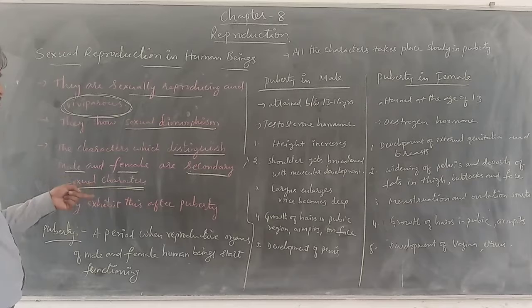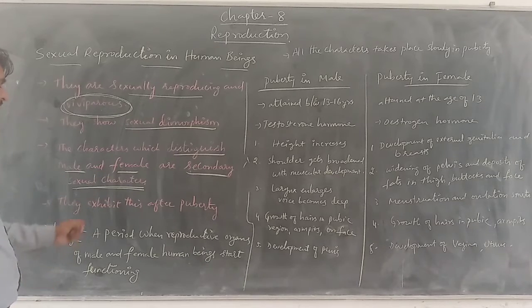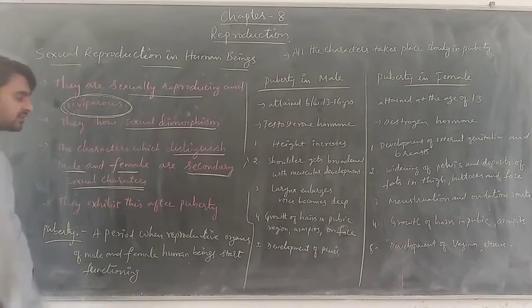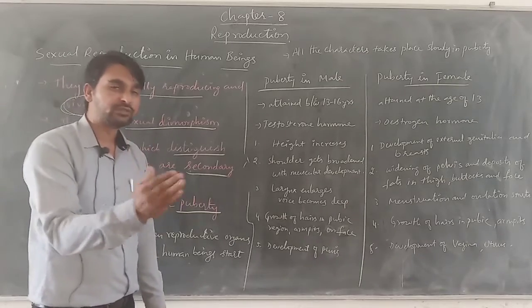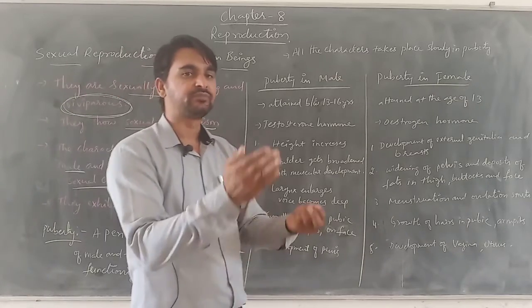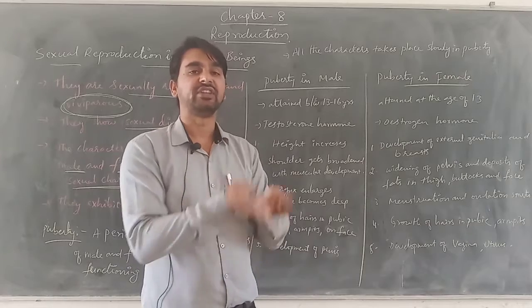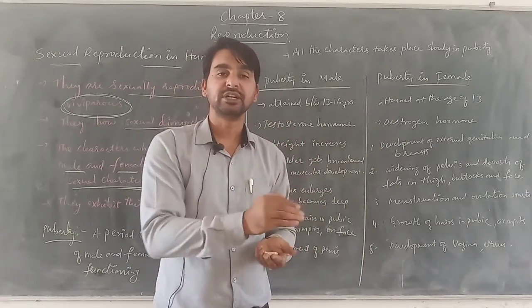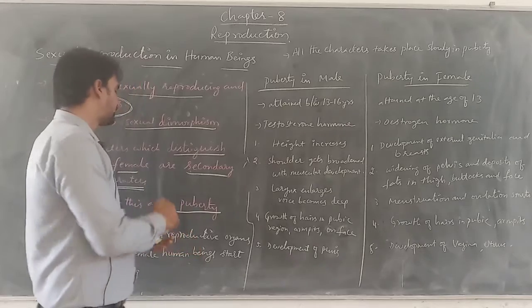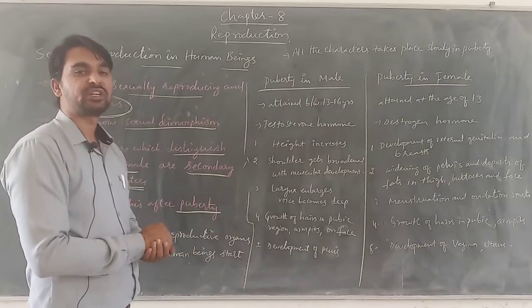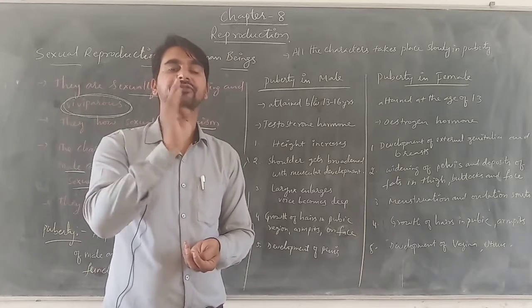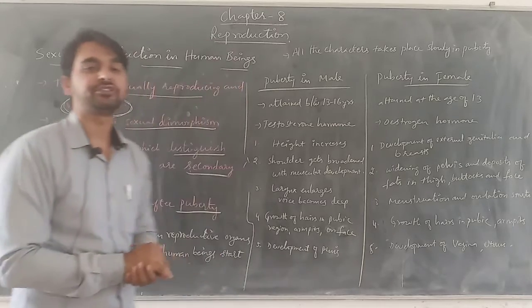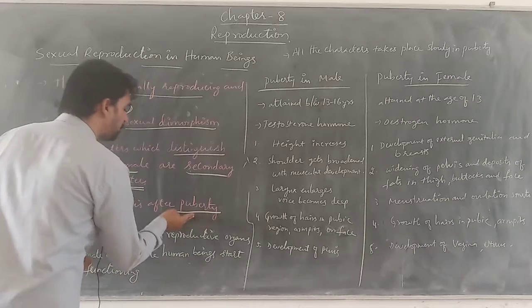These secondary sexual characters which are exhibited by these organisms appear after reaching the age of puberty. It means during the adolescent age, when the organism, both male and female, reaches the age of puberty, then they start developing these secondary sexual characteristics which differentiate male and female physically from each other. Now, what is actually puberty?